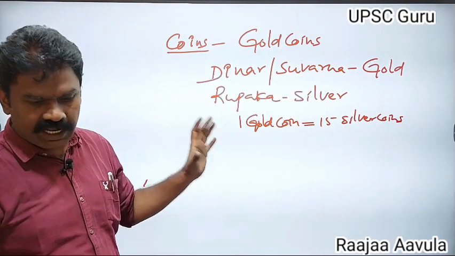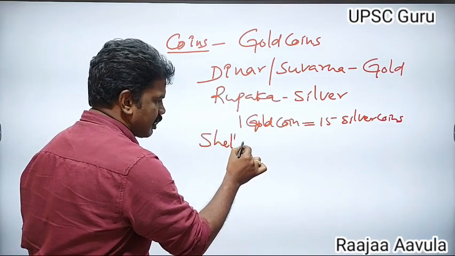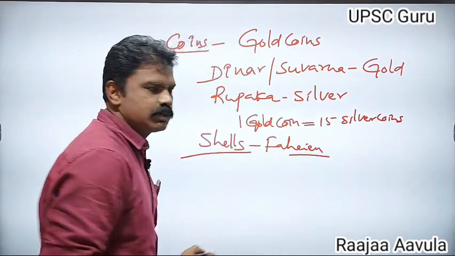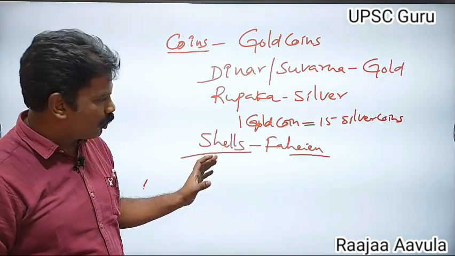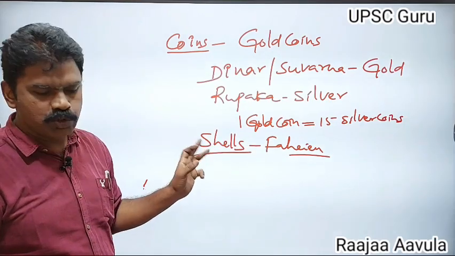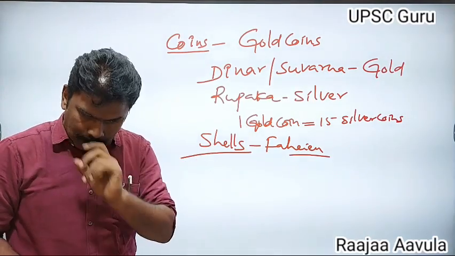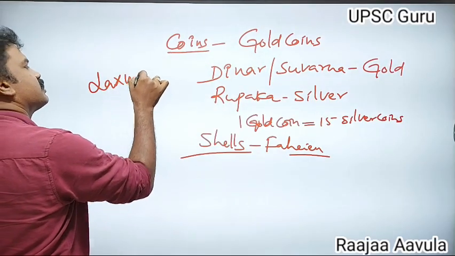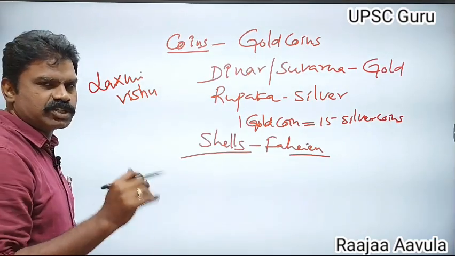According to Fahian, sometimes they also used shells as coins in exchange. This was mostly used by the common people. Some images, like Lakshmi and Vishnu, were struck on the coins.